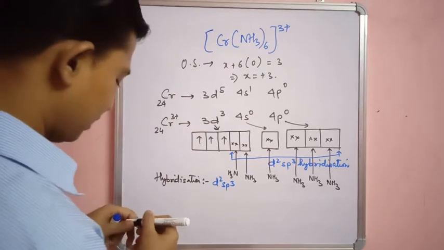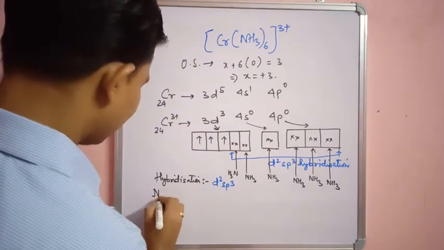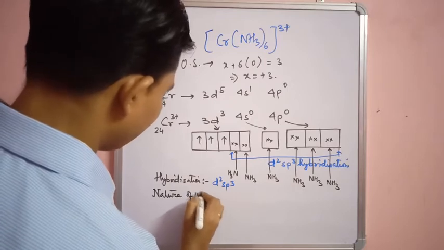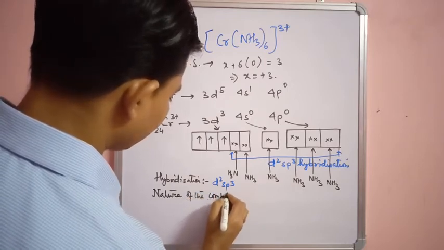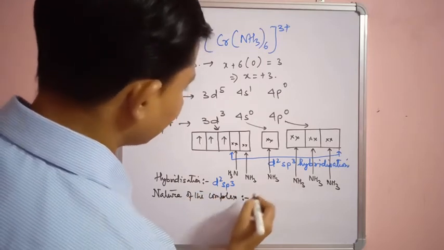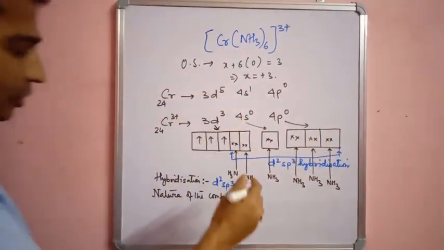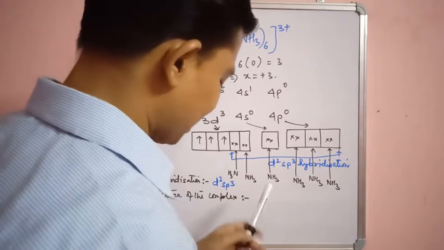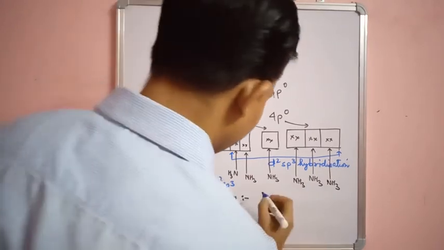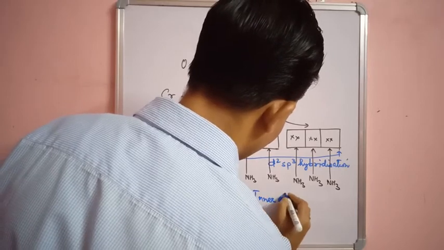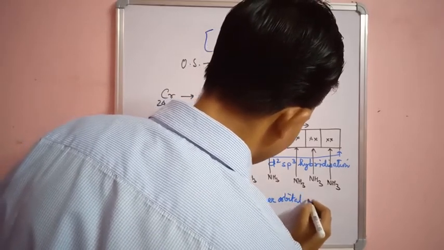See here, not 4d orbitals but the 3d orbitals are undergoing hybridization, so it is an inner orbital complex.